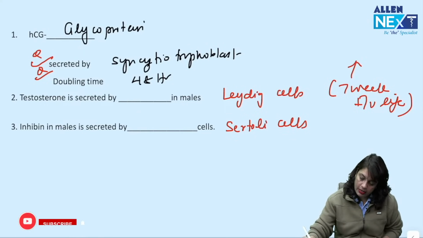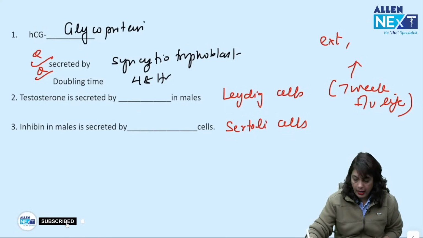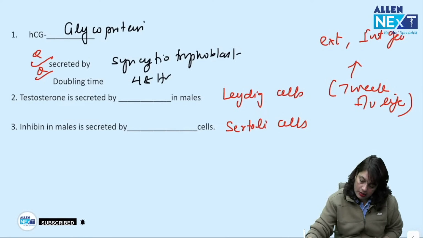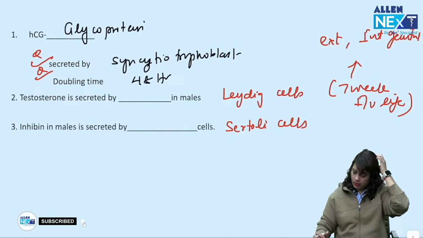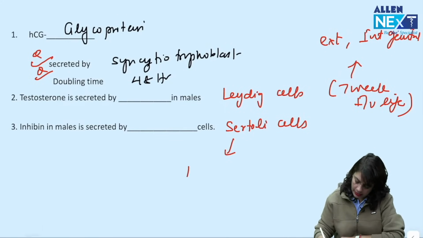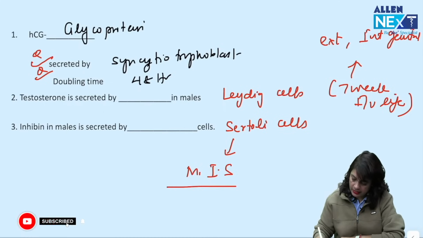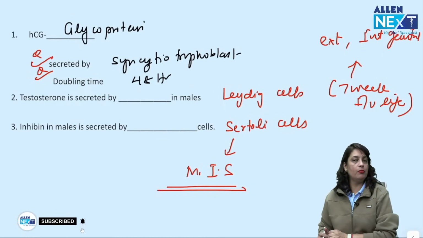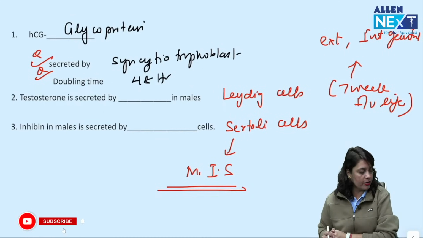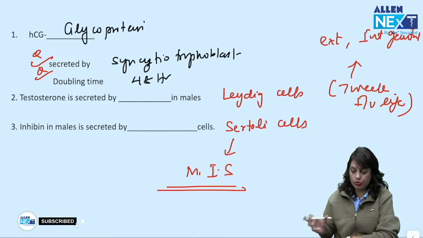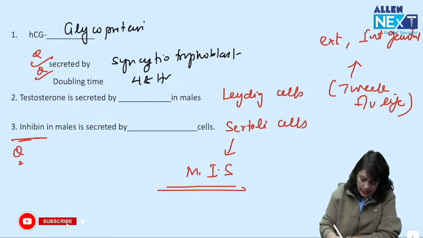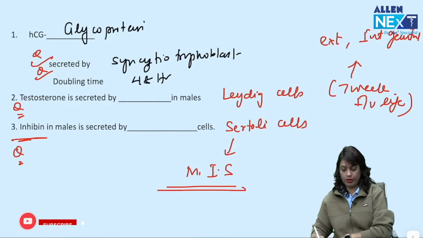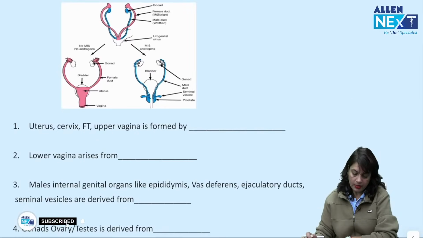This testosterone is responsible for external and internal genitalia formation in the male fetus. Okay, Sertoli cells secrete Mullerian inhibiting substance that inhibits the Mullerian duct in the intrauterine life so that males do not have uterus. So, inhibin is secreted by Sertoli cells, question of FMG. Testosterone is secreted by Leydig cell, question of FMG.